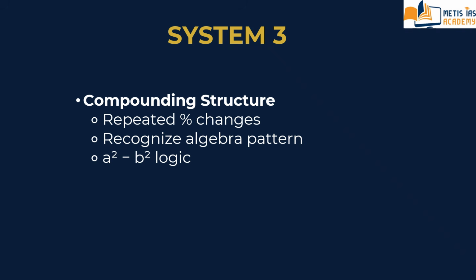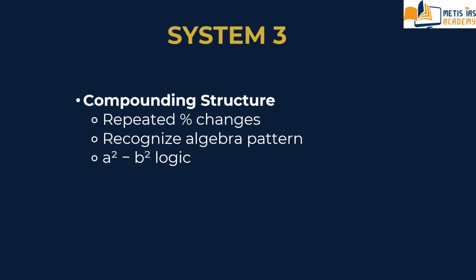The question here: the price P of a commodity is first increased by K percent, then decreased by K percent, again increased by K percent, and again decreased by K percent. If the new price is Q, then what is the relation between P and Q? First of all, we have to identify the system, that is the repeated change system.